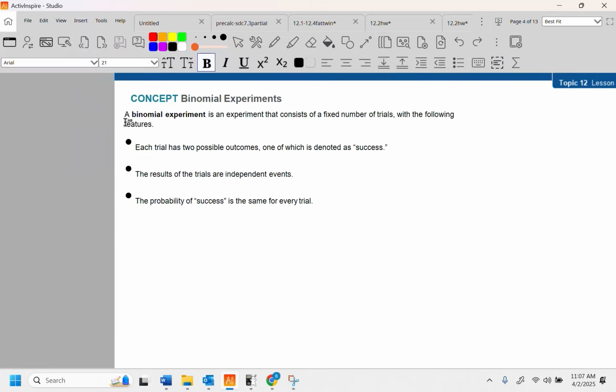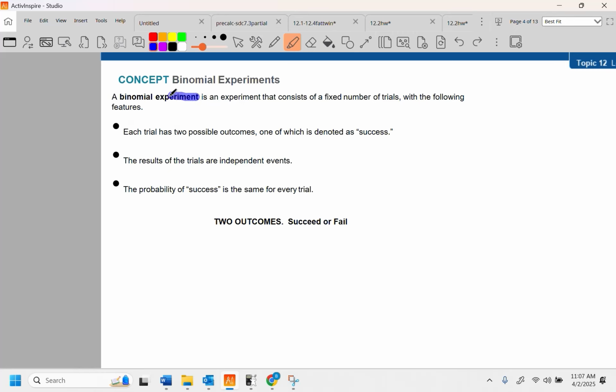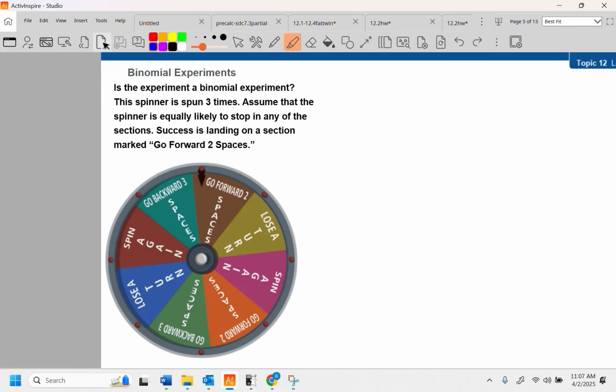And notice that's what they talk about. A binomial experiment has 2 outcomes. There are 2 outcomes. You succeed or you fail. That's it. 2 outcomes. You succeed or fail. If that's true, you get to use what's called a binomial experiment. Binomial, your generation knows what that means.